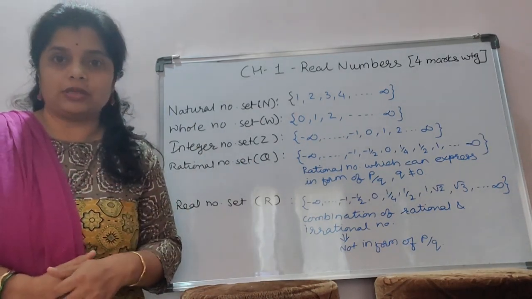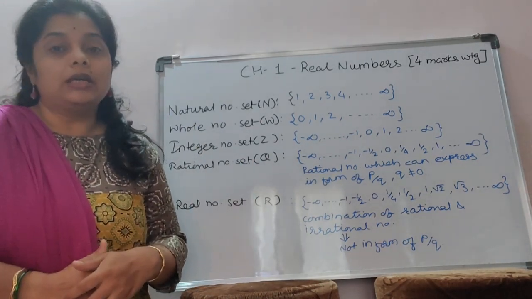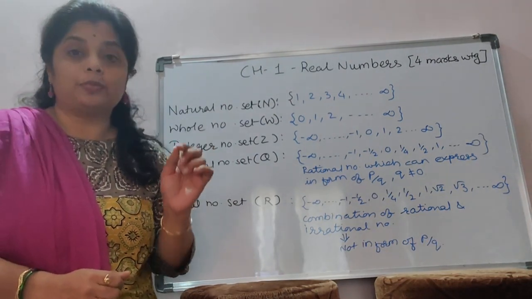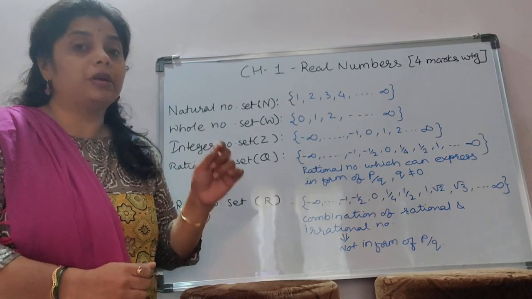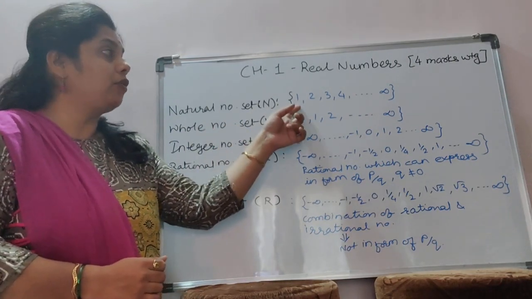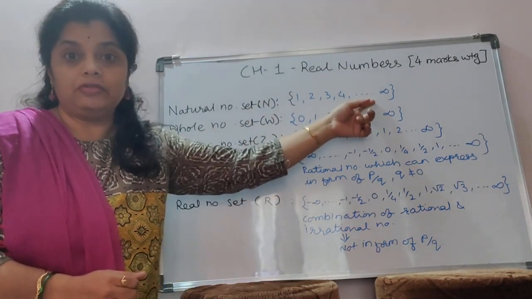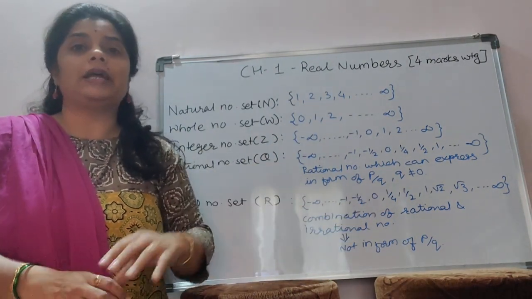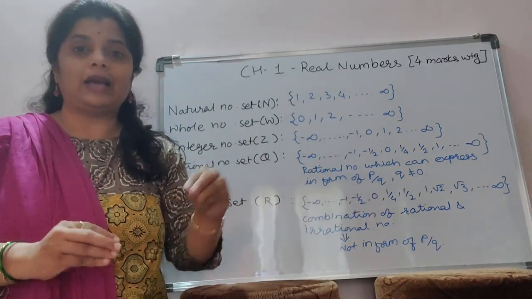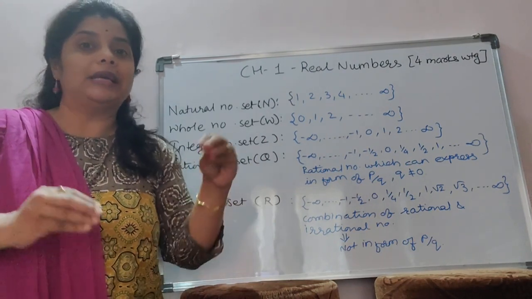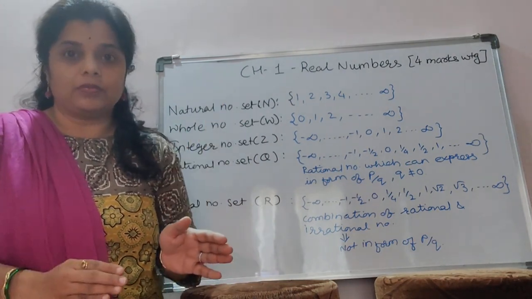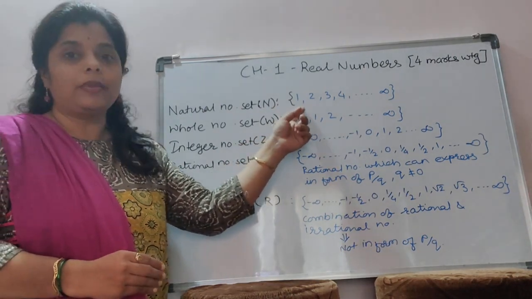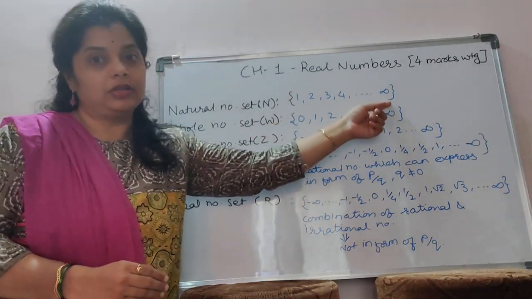First is the natural number set. Natural number set means the numbers start with 1 and it is a positive set of numbers. It will start from 1 and end with infinity. Infinity means there is no end. We can't say that 10,000, 10 lakh, 10 crore, 10 billion, 10 million is the last number. It is infinite. So it will start with 1 and end with infinity.